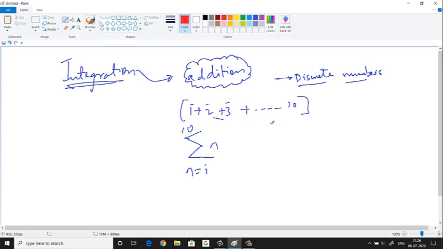See, when we add 1 with 2 here, are we also taking into account all the numbers between 1 and 2? Say when I add 1 plus 2, am I taking all the numbers in between 1 and 2? No. I'm only adding 1 with 2. And what is the answer? 3. Now between 1 and 2, how many numbers are there? Think about it. So we can write 1.000001 and say 1.000002 like that. Is it so that up to 2 we can write like that?